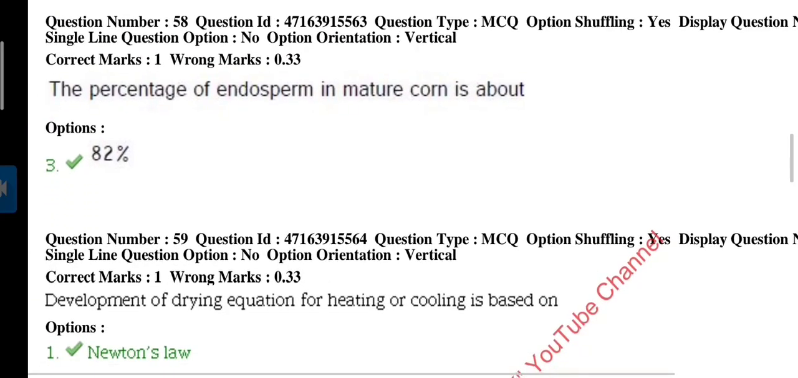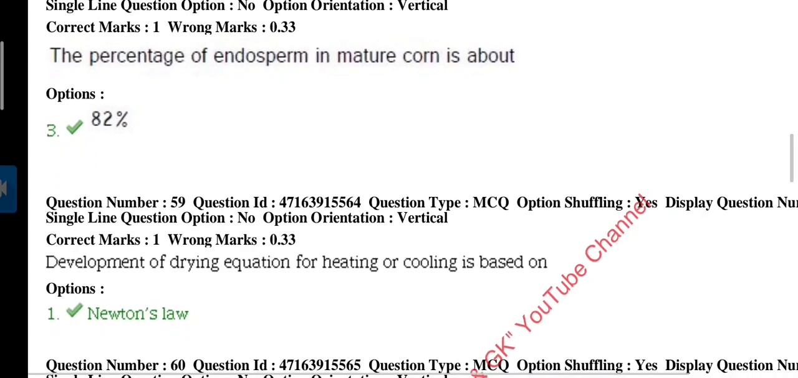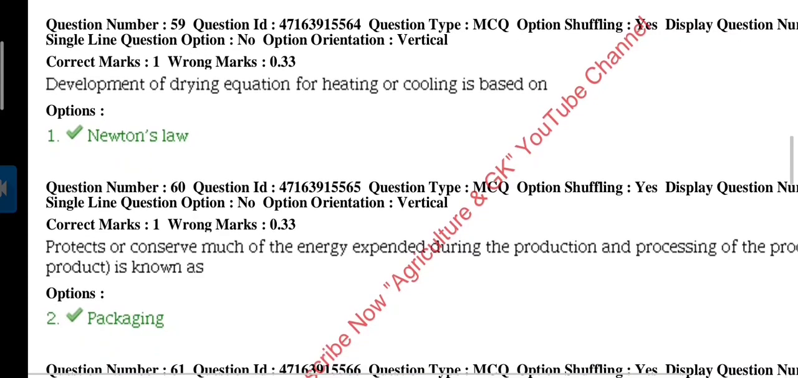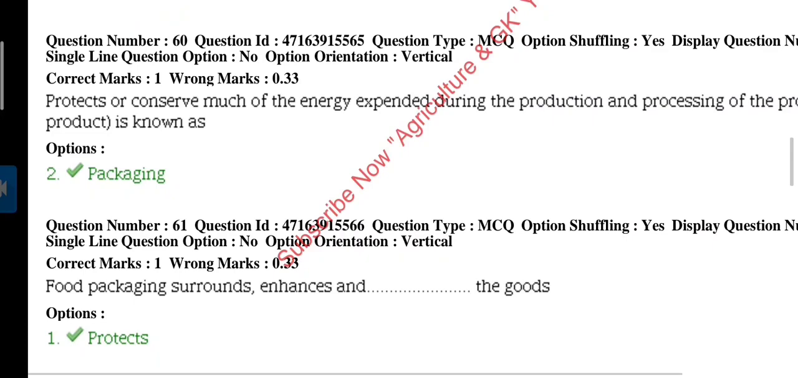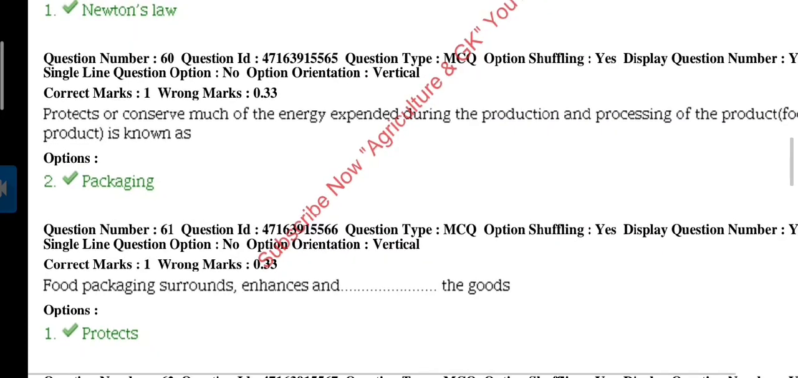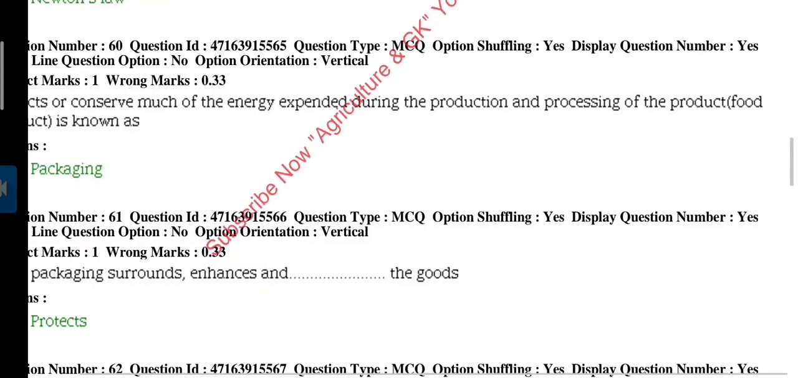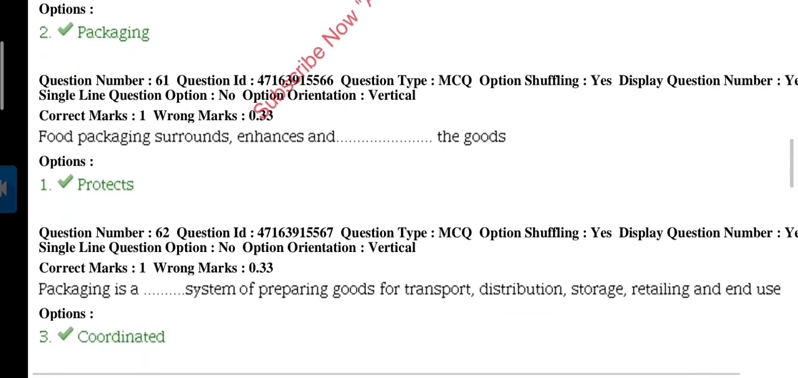Question 58. The percentage of endosperm in mature corn is about, answer is about 82%. Next question. Development of drying equation for heating or cooling is based on, answer is Newton's law. Question 60. Protects or conserves much of the energy expended during the production and processing of the food product is also known as, answer is packaging.